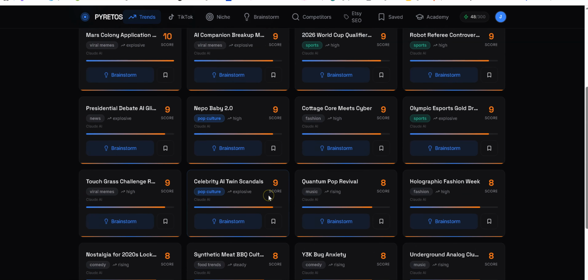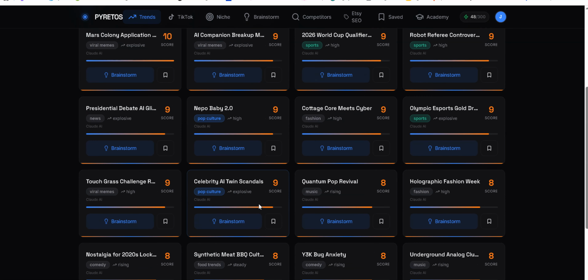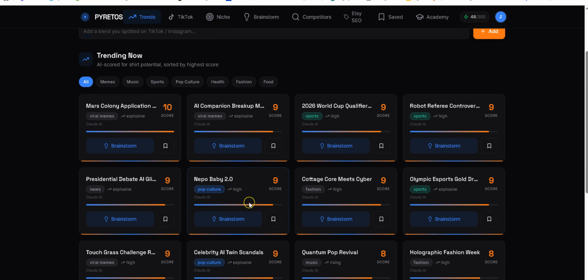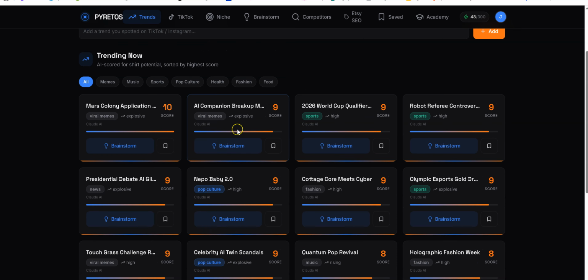I don't know what some of these things are, like Nepo Baby 2.0, but you can explore and figure out what happens when you go further along with the process. So any of these trends that you want to move forward with and make some shirt designs, the next step would be to click the brainstorm button, which will move you over to the brainstorm page, which is what our next video is going to be on. So I will not do that just for now. For now, we'll just finish analyzing the rest of the options here on this page.